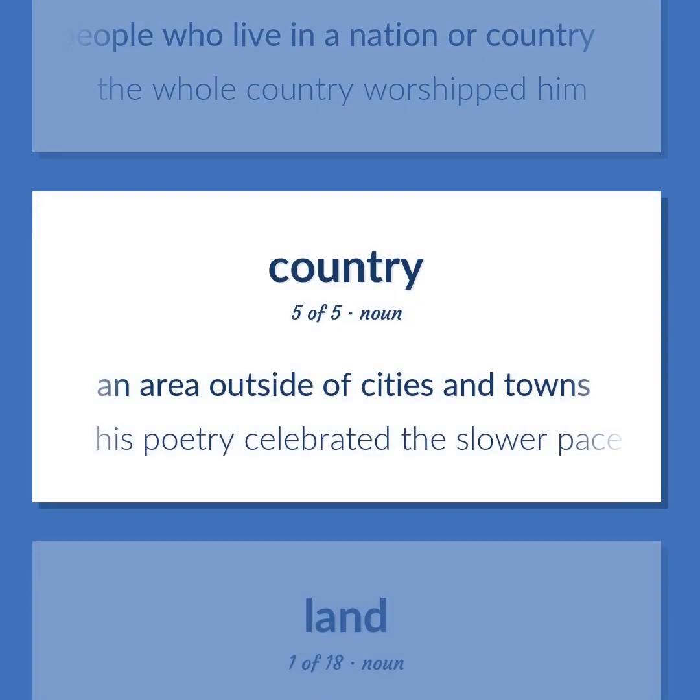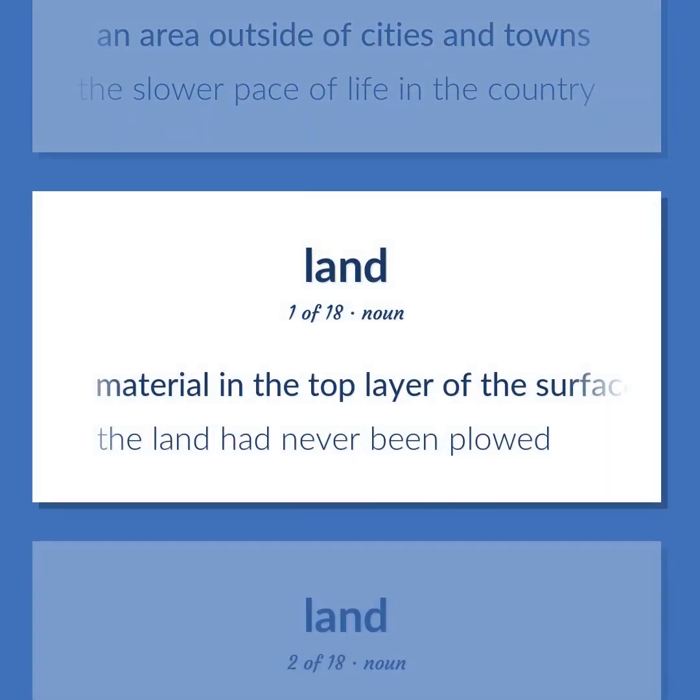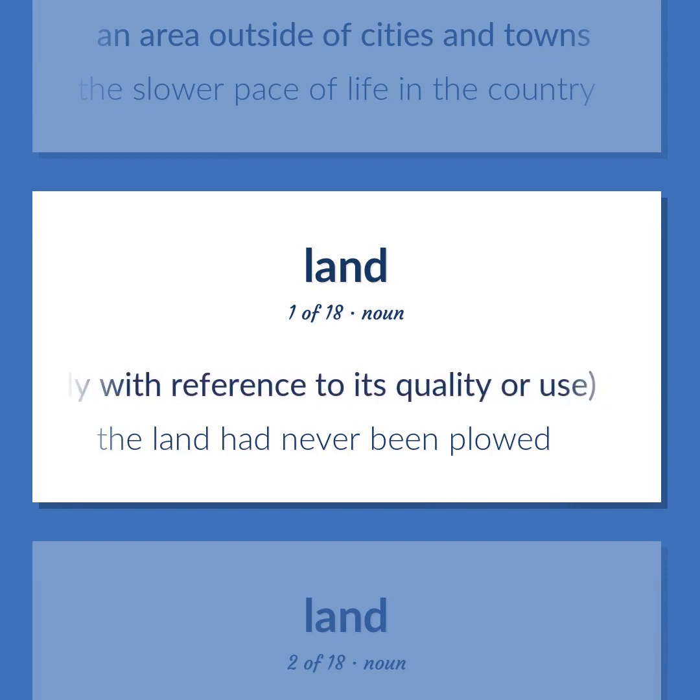An area outside of cities and towns. His poetry celebrated the slower pace of life in the country. Material in the top layer of the surface of the earth in which plants can grow, especially with reference to its quality or use. The land had never been plowed.